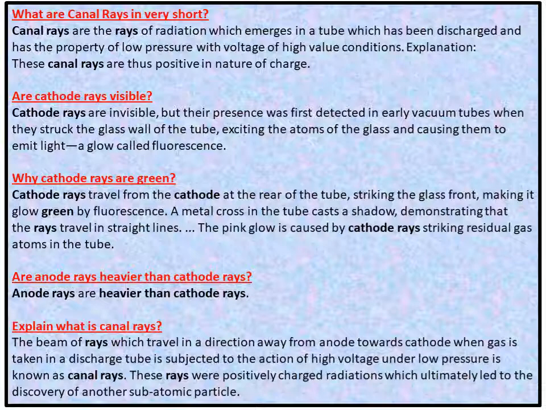Why are cathode rays green? Cathode rays travel from the cathode at the rear of the tube, striking the glass front, making it glow green by fluorescence. A metal cross in the tube caused a shadow, demonstrating that the rays travel in straight lines. The pink glow is caused by cathode rays striking residual gas atoms in the tube.